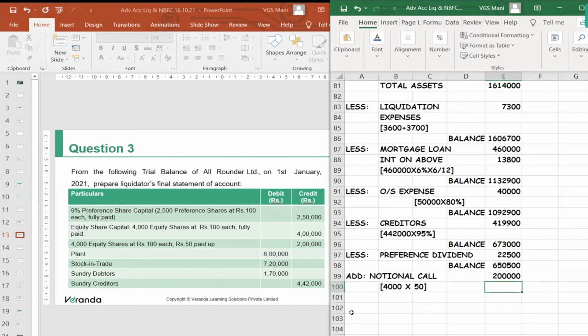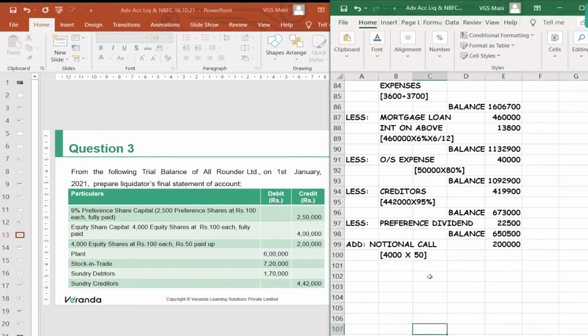Yes, but not to the liquidation expenses. Liquidator remuneration cannot be paid. Even for shareholders, you cannot pay fully. You see, preference capital